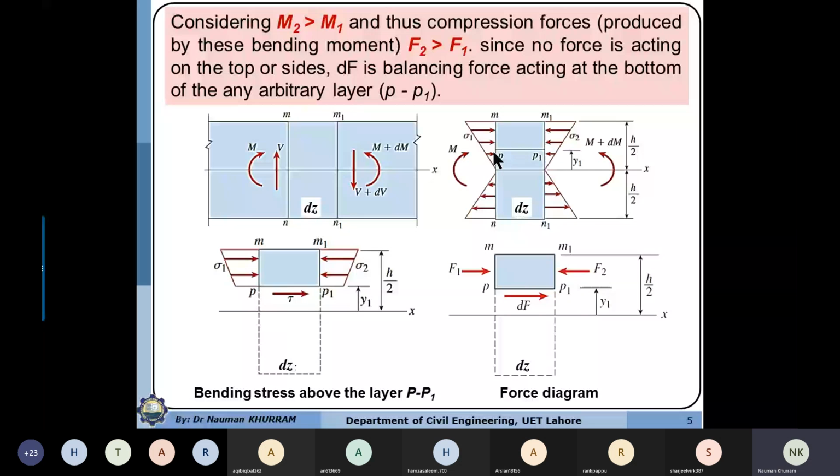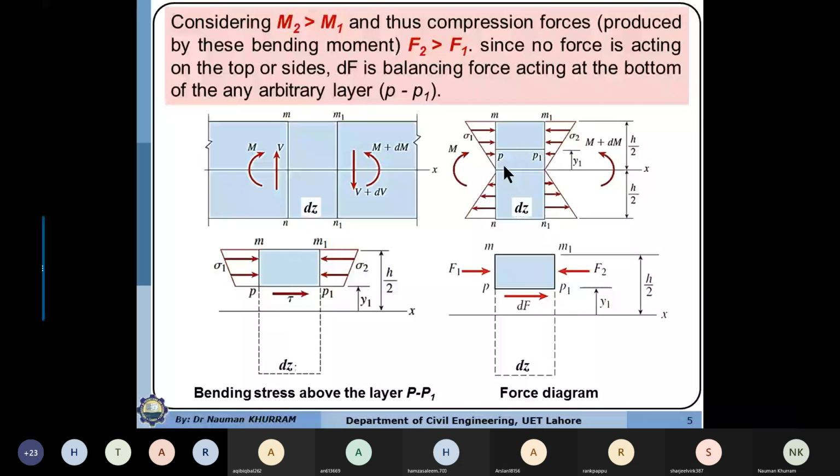Just like in the beam, when you assume the cutting section in horizontal direction, you may consider the bottom part or you may consider the top part of the cross section or cutting layer because equilibrium will maintain. So we consider it to simplify the calculation because it is subjected to simple forces.